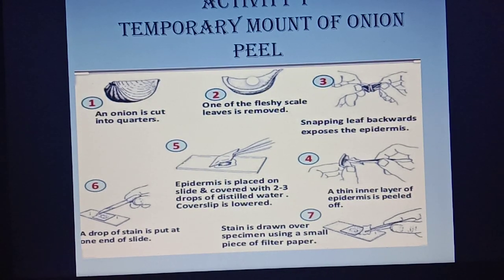Let us take an inner fleshy leaf of onion bulb. With the help of a set of forceps, we can peel off the skin called the epidermis. It is 1 cell thick, from the concave side of the inner layer of the onion. This layer can be put immediately in a petri dish or watch glass containing water. This will avoid the peel getting folded and getting dry.